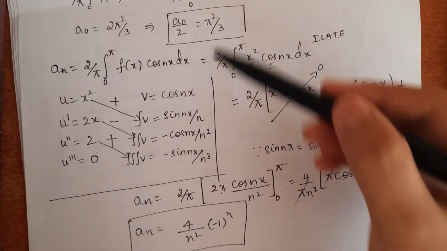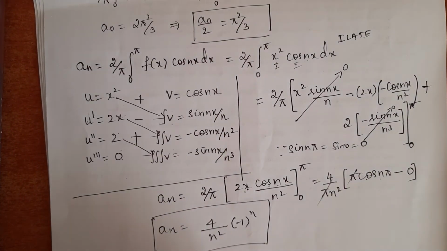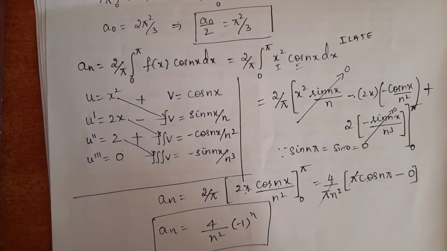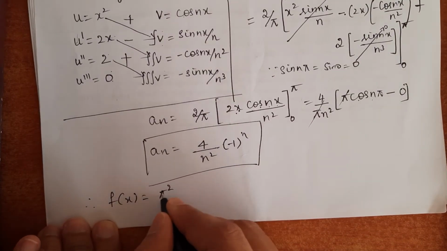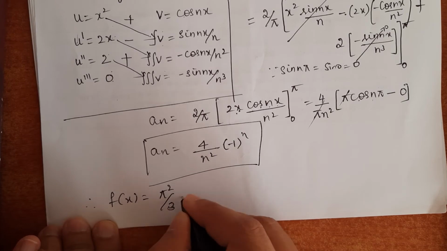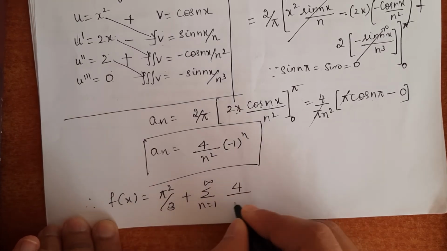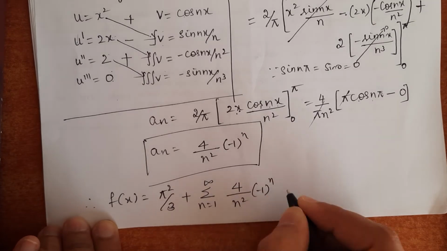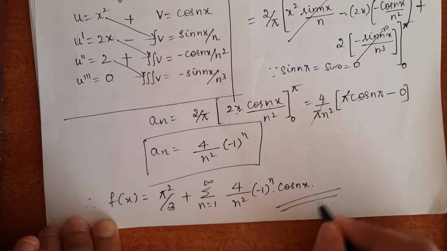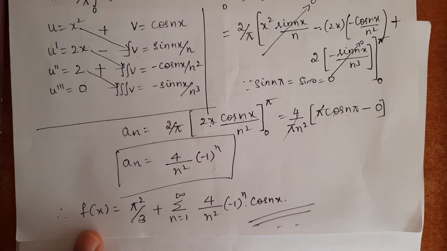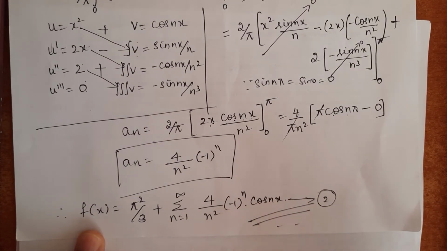Now, after getting a0 and an, we should substitute back in equation 1. Therefore, our Fourier series expansion f of x equals a0 by 2, which is pi squared by 3, plus summation n equals 1 to infinity, an is 4 by n square into minus 1 to the power n into cos nx. This is the required Fourier series expansion. Let us call it equation 2.